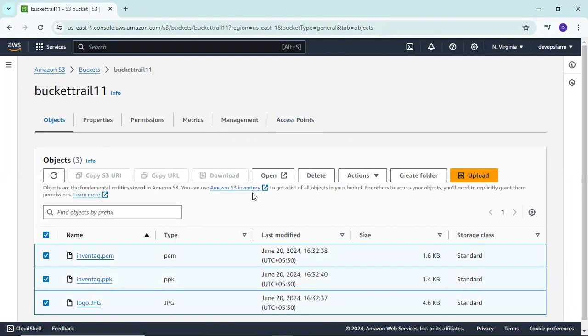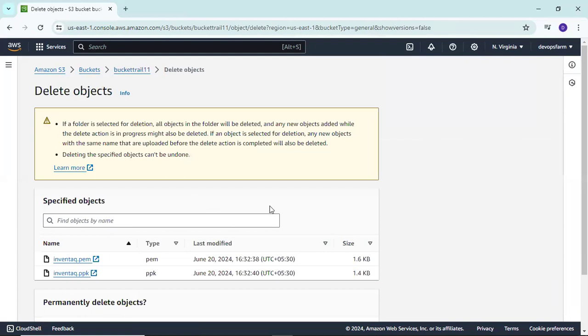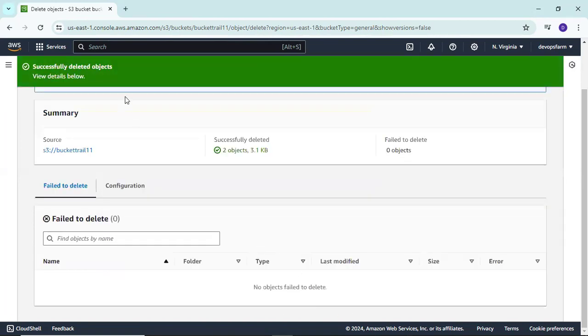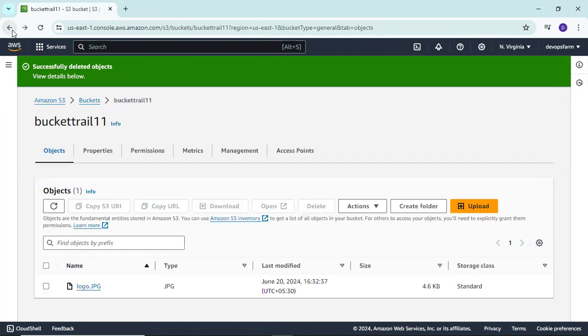Now, if you want to delete it, simply click on delete. I want to delete this one only. Select this inventory file and simply click on delete. Okay, delete. So you can see here it is successfully deleted. Now we have only one object. Object means our file or folder, or we can say our stored data.